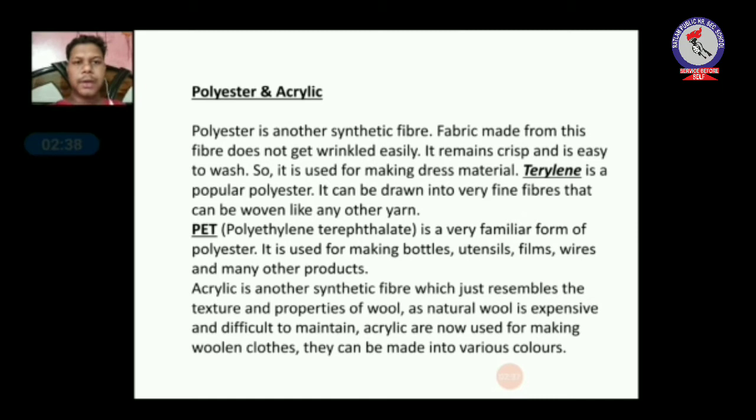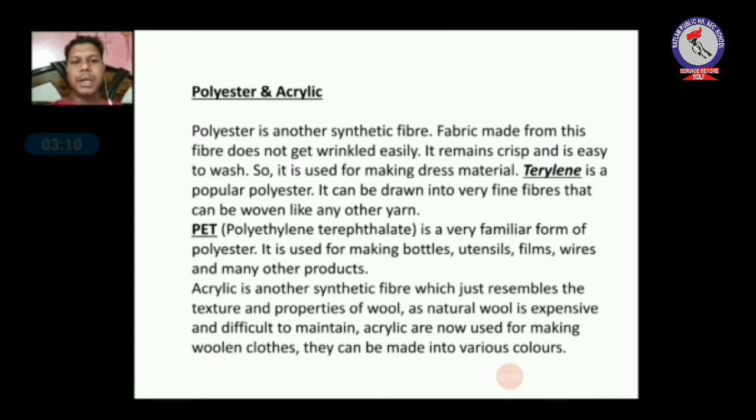Now another synthetic fiber is polyester and acrylic. Talking about polyester, polyester is a synthetic fiber. Fabrics made from this fiber do not get wrinkled easily like cotton. It remains very crisp and it is very easy to wash also. So it is used for making dress materials. Terylene is a popular example of polyester. It can be drawn into very fine fibers that can be woven like cotton, silk, etc. So terylene prepares a yarn, and from that yarn a particular fabric can be made.